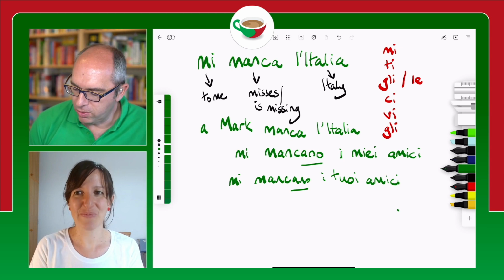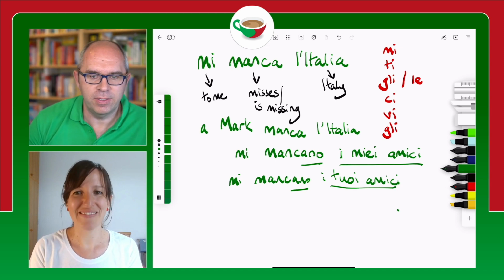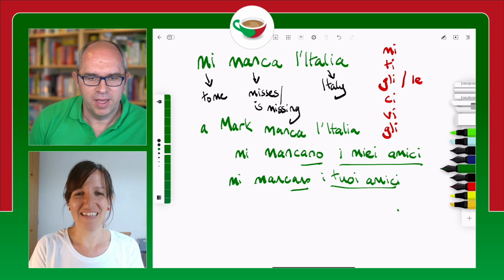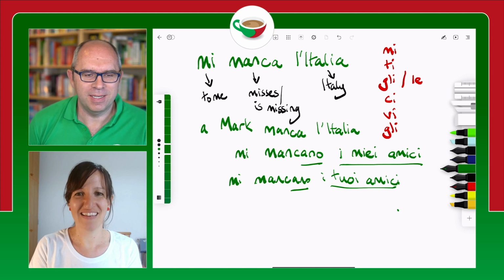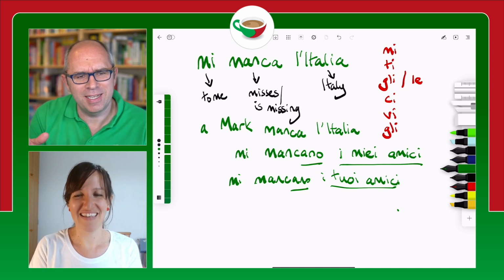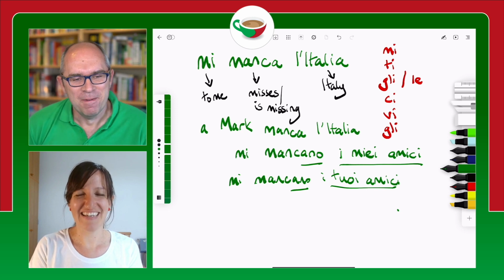But it's this plural form of the verb because this part is plural. The subject is plural, okay? My friends, your friends, they are the subject of this verb, with the object being me. To me are missing your friends. And that's the tricky thing, because in English it's the opposite way around. But we'll not go into that too much.